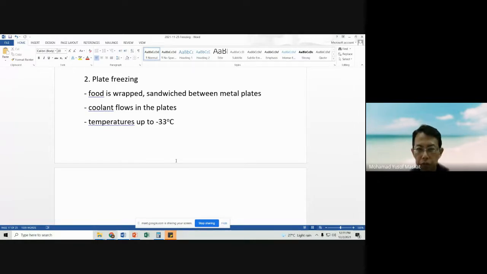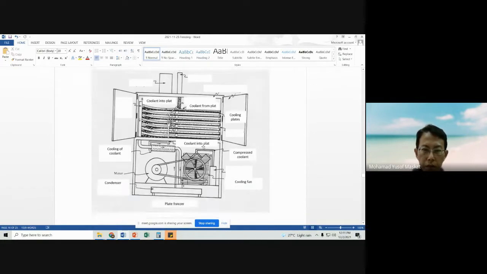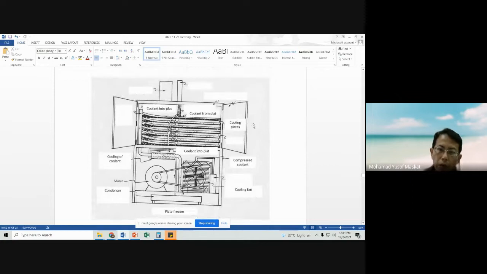Okay, plate freezing. This is a schematic of one of the plate freezers. Basically, we have steel plates, and inside the steel plates there is a cavity, a space where we will pump in the coolant, the cooling media. Usually it is a liquid.